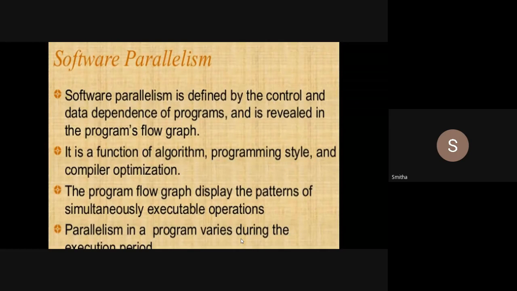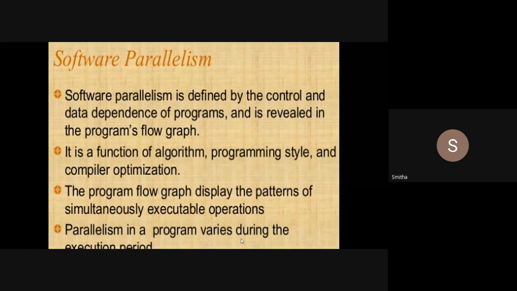Okay, I'll continue. So software parallelism. Next one is software parallelism. Software parallelism is defined by the control and data dependence of programs and is revealed in the program's flow graph. So what is software parallelism?